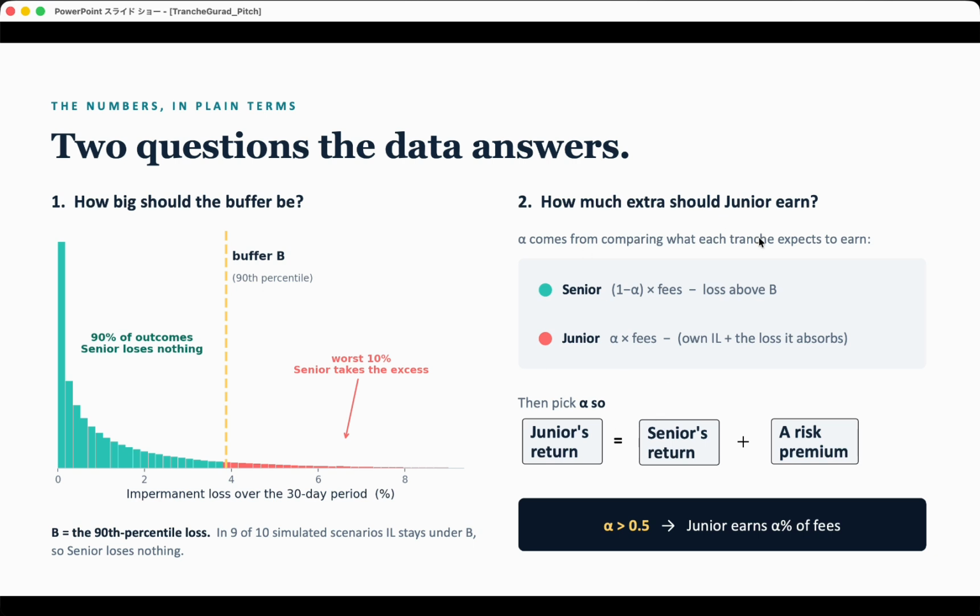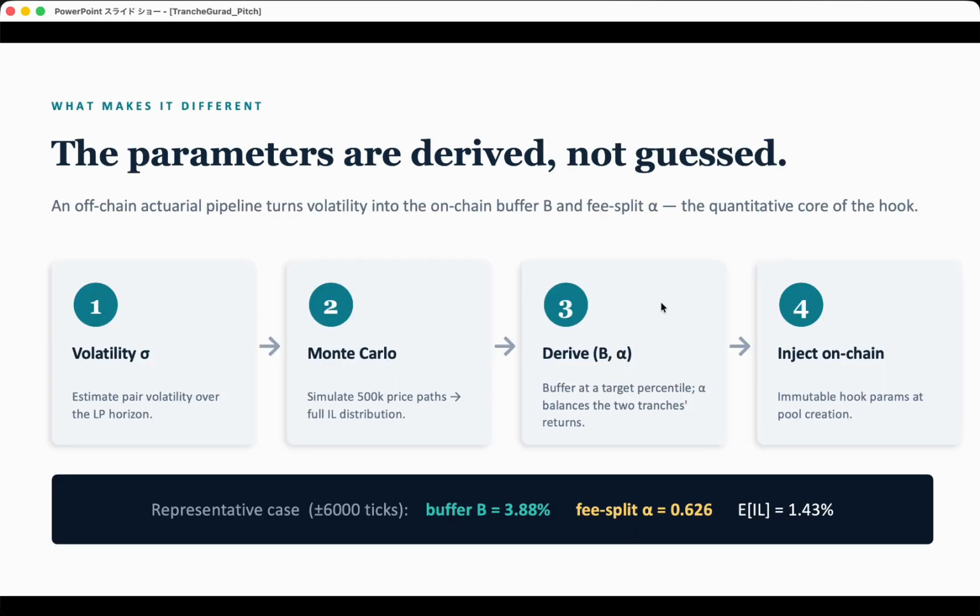And for the split alpha, I compare what each side expects to earn, and pick alpha so junior earns a bit more than senior. It's fair pay for taking more risk. And this is a part I'm proud of. The numbers B and alpha are calculated, not guessed.